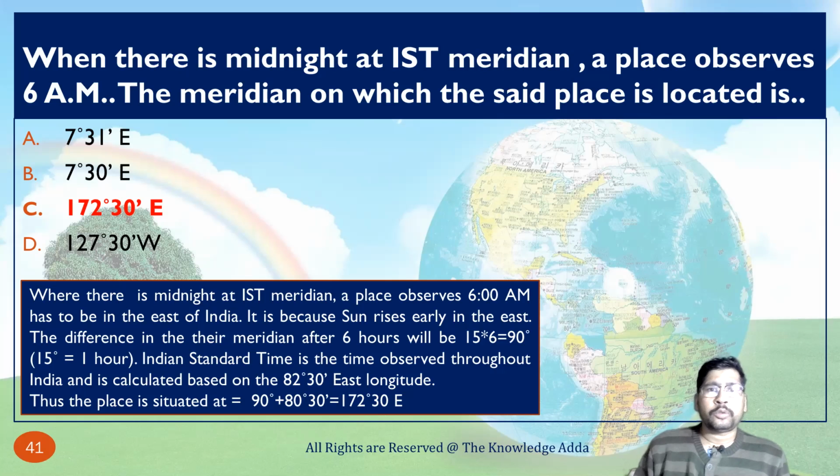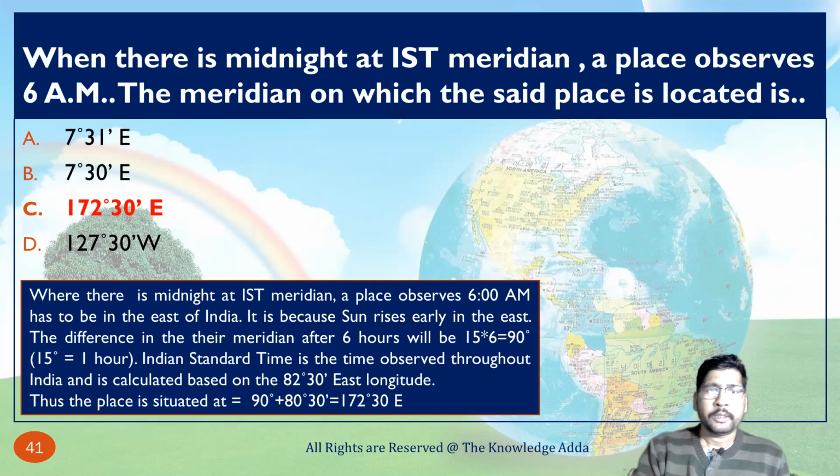So suppose you get this type of question, what you have to do is basically add 90 plus whatever the IST meridian is, and then you can find the solution or answer. So here I have explained the solution of this. When there is midnight and you find this type of question, just add 90 plus 82 degree 30 minutes, which is our Indian Standard Time.